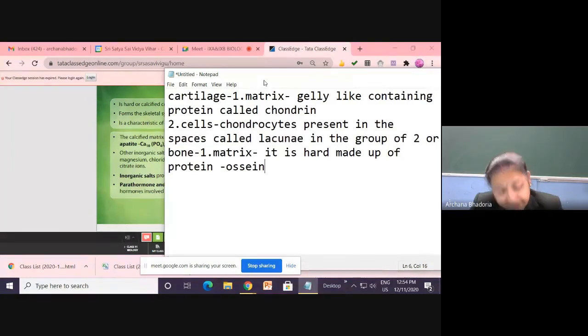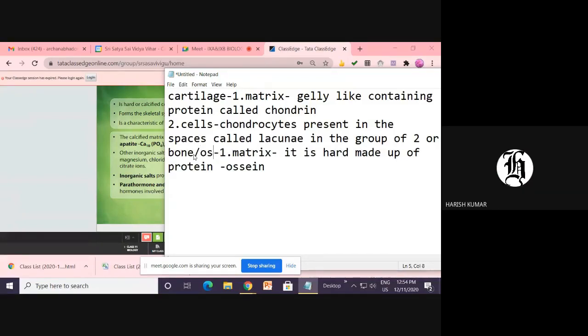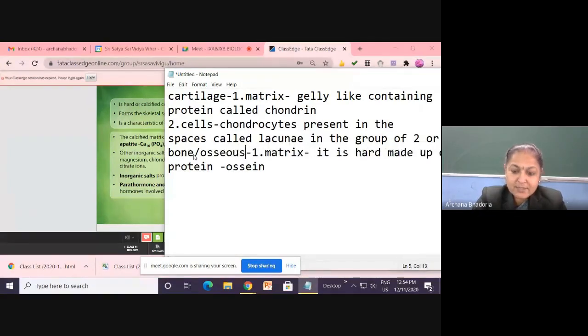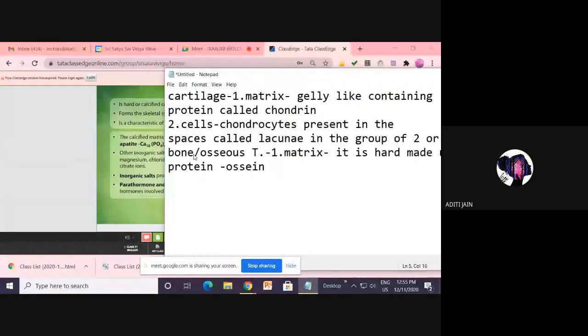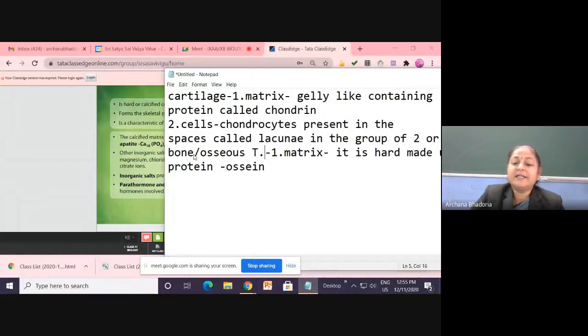Chondrin. And what is the protein present in the bone? Osine. Remember, children, bone is also called osseous tissue. Why is it known as the osseous tissue? क्यों अपन उसको osseous tissue बोल रहे हैं? Because it contains osine.